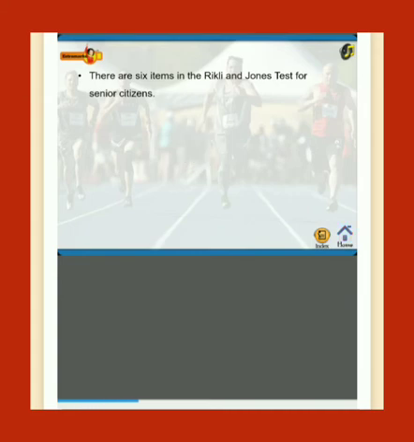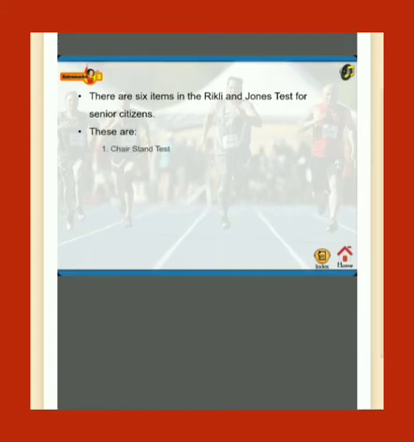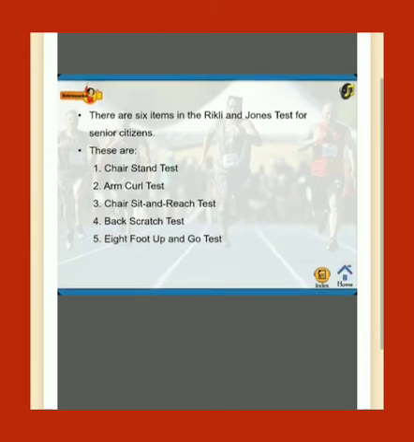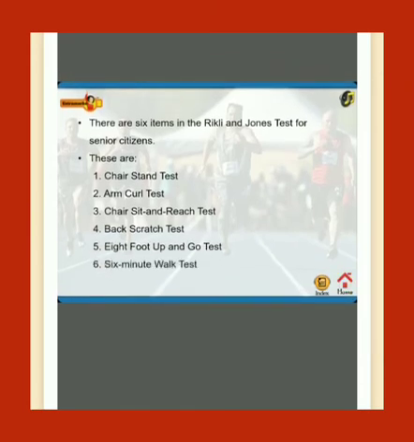Tests for senior citizens. These are chair stand test, arm curl test, chair sit and reach test, back scratch test, 8-foot up and go test, 6-minute walk test. We'll know about each of these tests separately.